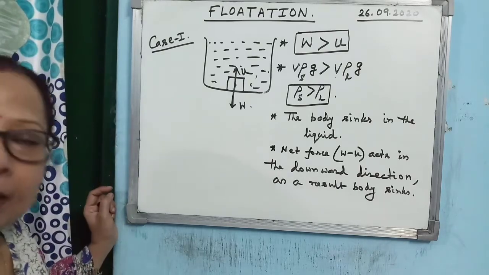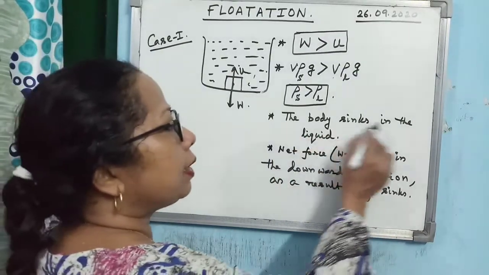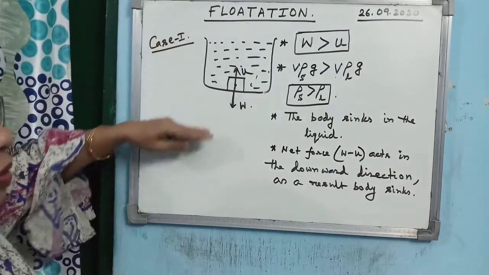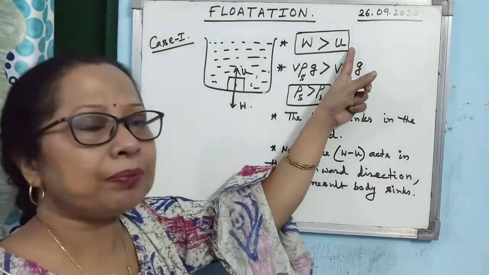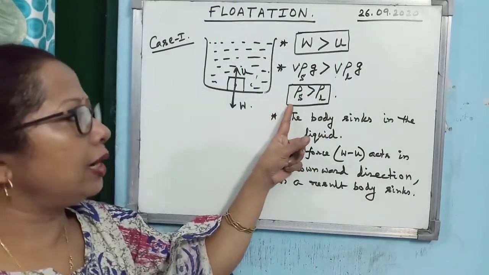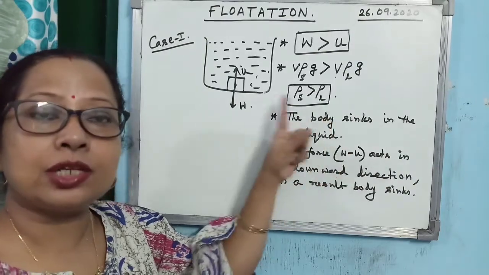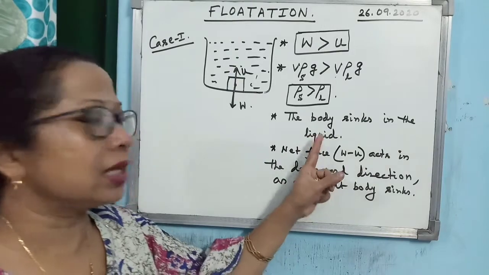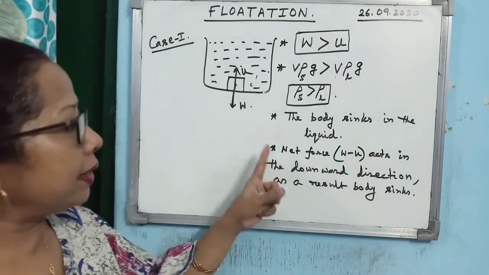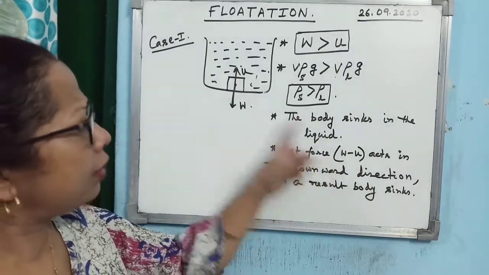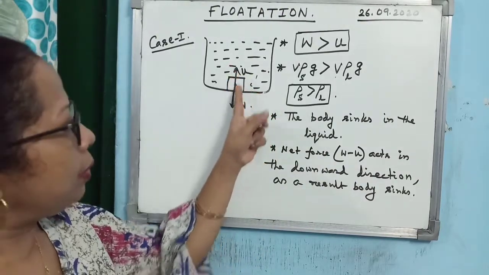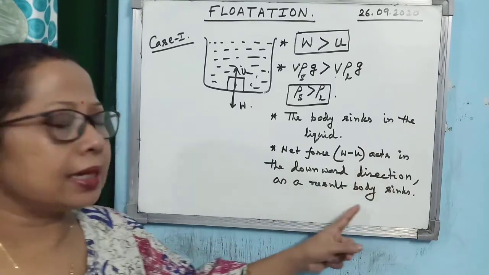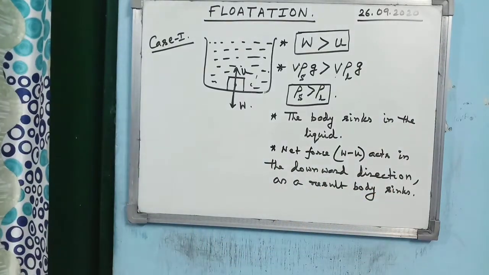When the body is kept within the liquid, what will happen? The body will sink inside the liquid. Alright. So this is the first case, that when weight is greater than upthrust, then density of the solid is greater than density of the liquid. As a result, the body sinks in the liquid. And what is the cause? That net force. What is the net force? W is bigger than U, and W is in the downward direction, so W minus U acts in the downward direction. As a result, body sinks.